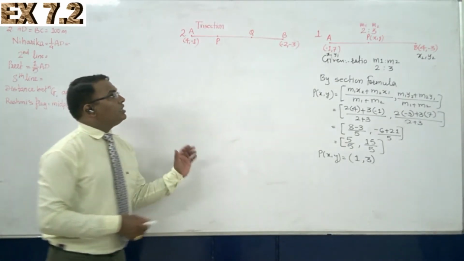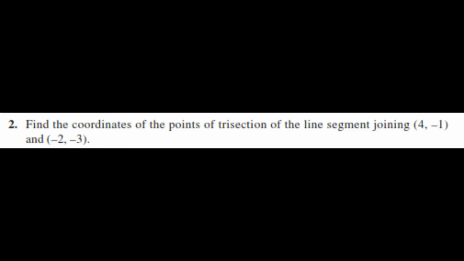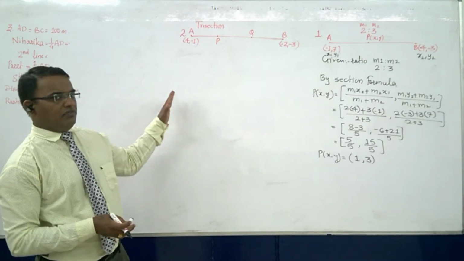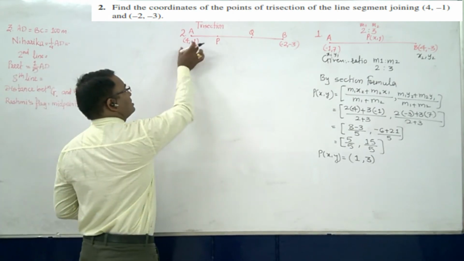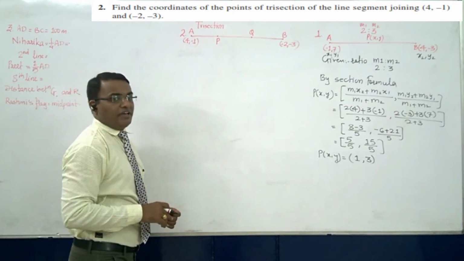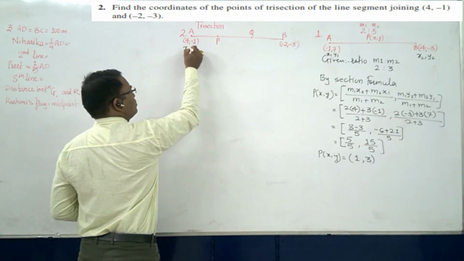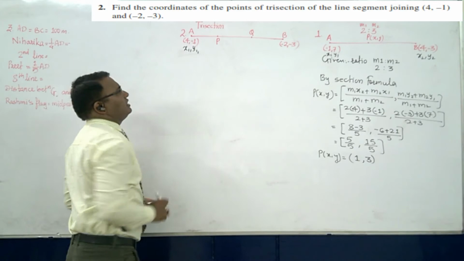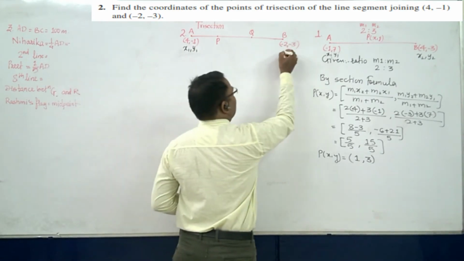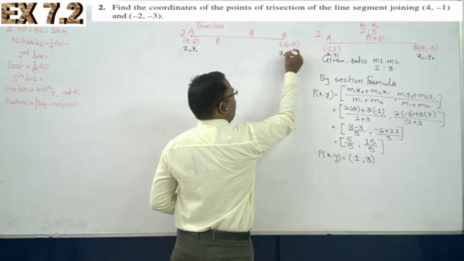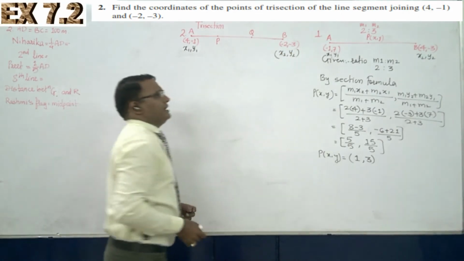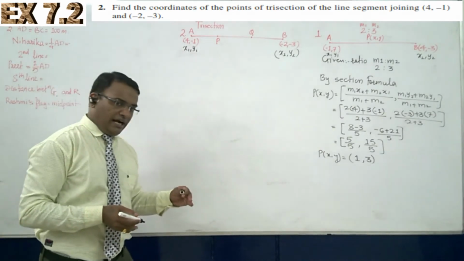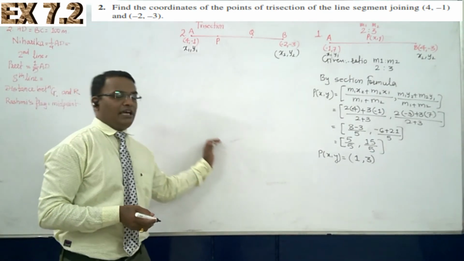Now sum number 2. Find the coordinates of the points of trisection of the line segment joining (4, -1) and (-2, -3). Here x1 is 4 and y1 is -1. And here x2 is equal to -2 and y2 is equal to -3.